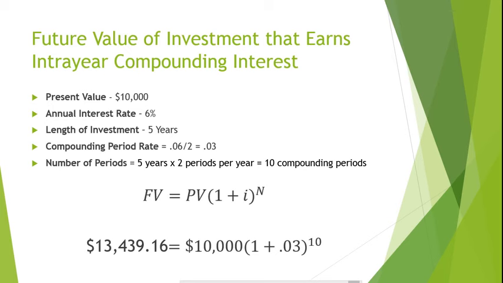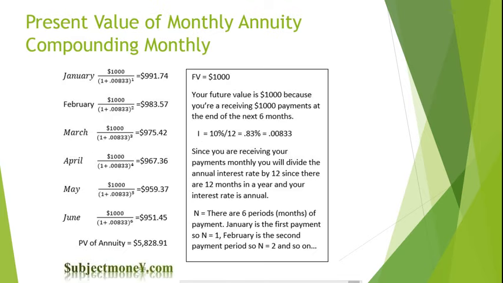Since the concept of present value with intra-year compounding is so important, let's try another more complicated example. Let's assume that at the beginning of the year, you purchased an investment that will pay you $1,000 per month at the end of each month for the next 6 months and is invested in a fund that earns 10% annual interest. What is the present value of your payments?